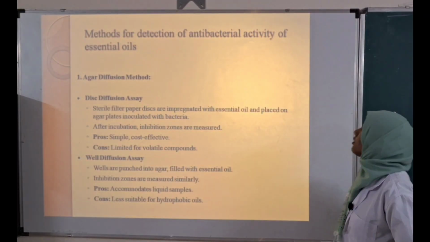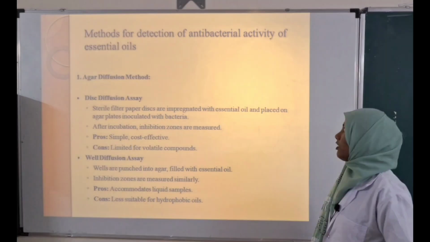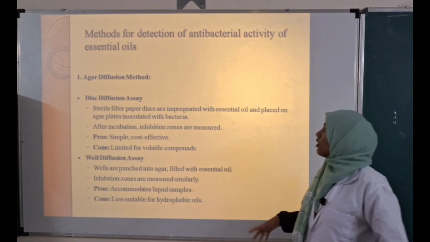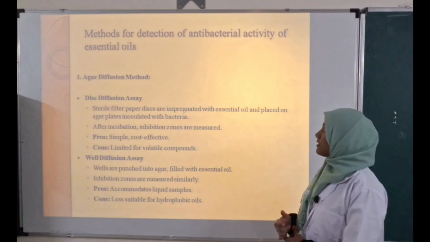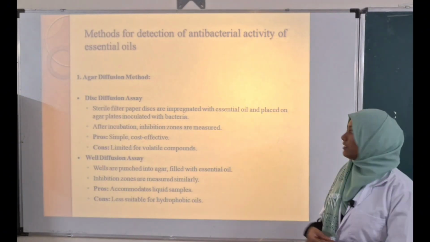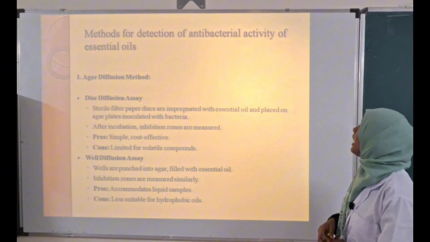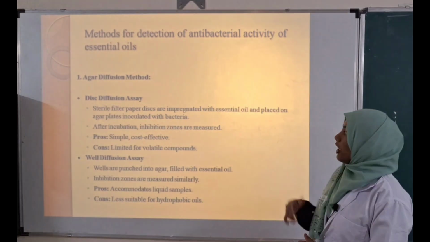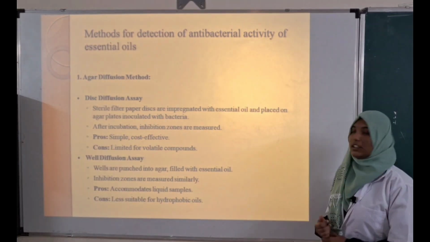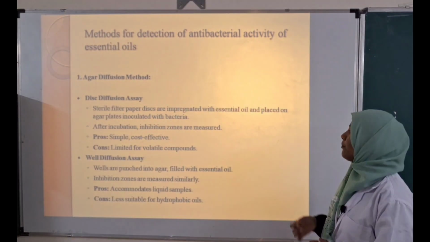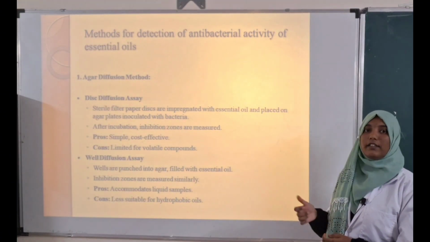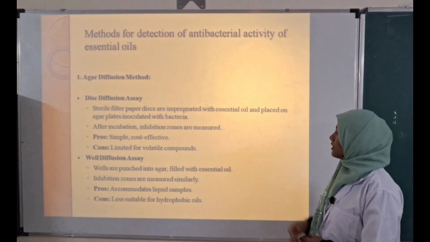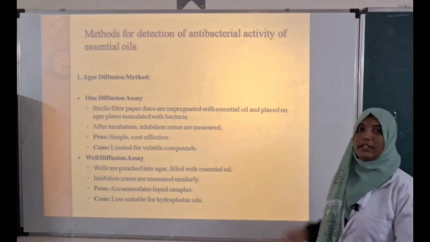Methods for detection of antibacterial activity of essential oil. Agar diffusion method, which is of two types, disk diffusion assay and well diffusion assay. In disk diffusion assay, sterile filter paper is impregnated with essential oil and placed on agar inoculated with bacteria. After incubation, inhibition zones are measured. Well diffusion assay, here wells are punched into the agar media and filled with essential oil. Inhibition zones are measured similarly.